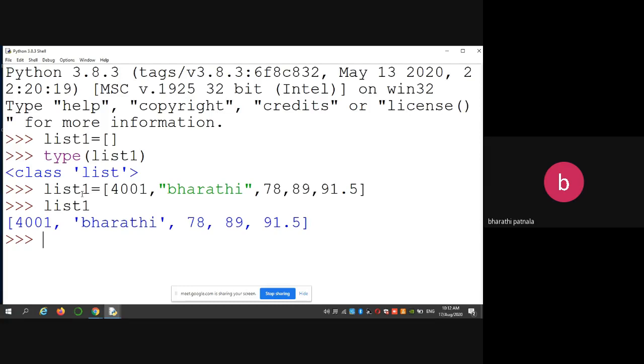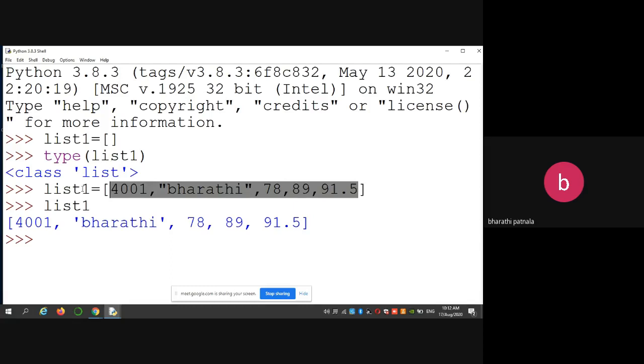Arrays, you already know that arrays in C, Java, are storing elements which are of similar data type. But here the list contains dissimilar data item values. You can see here, numerical type, string type, floating point representation, different types of combination elements are allowed by the list.